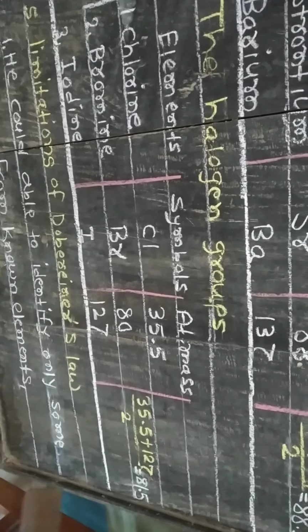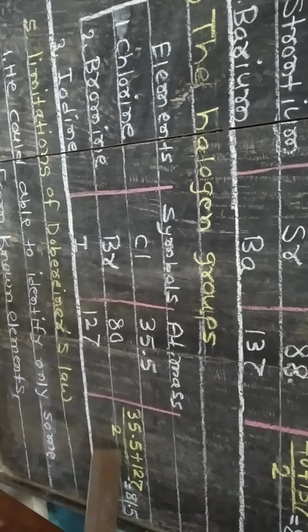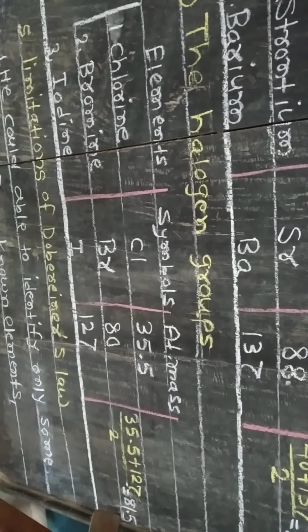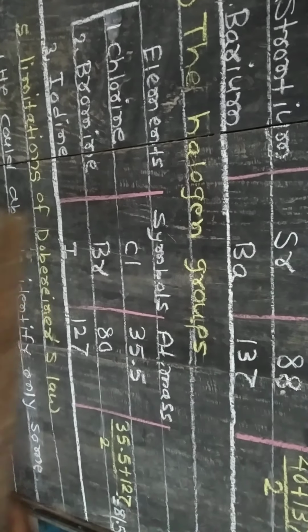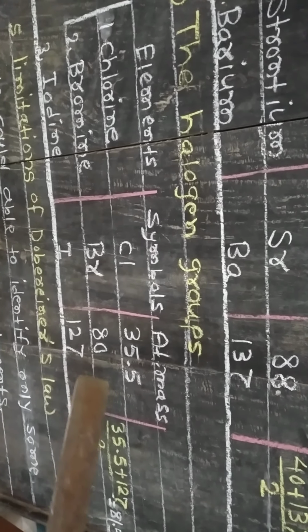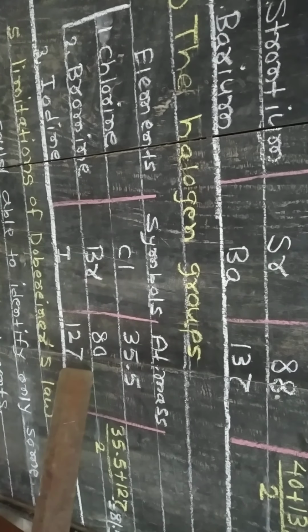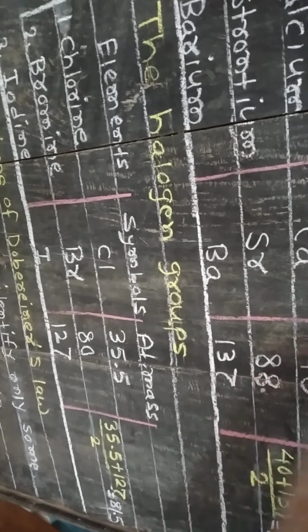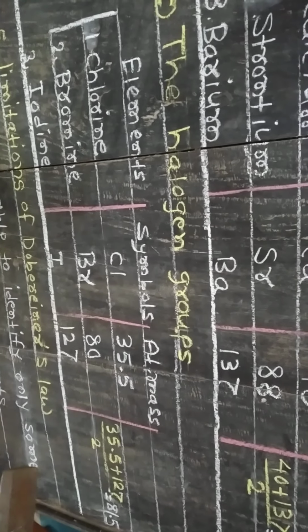If we calculate the arithmetic mean, 35.5 plus 127 upon 2, we will get 81.5, the approximate mean of the middle one. If you observe keenly, bromine is the middle element and its actual atomic mass is 80. So here also the third example obeys Dobereiner's law.